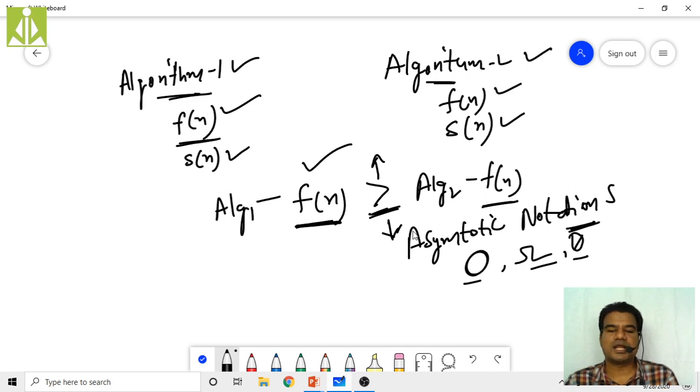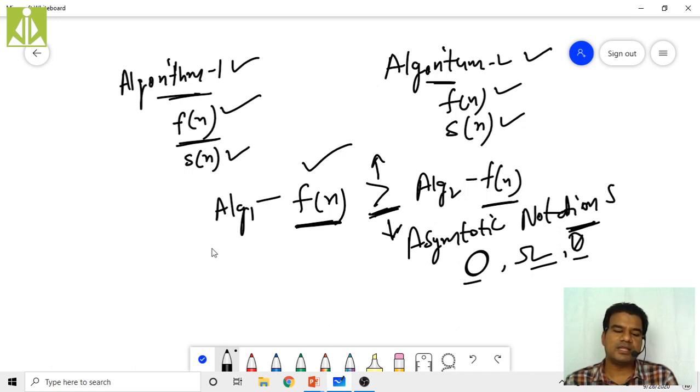These notations are helpful in doing the comparison between the functions, because whenever we are doing the analysis of algorithms, we are getting the time function and space functions. We are getting mathematical functions, so we have to compare these mathematical functions, and we do that comparison with the help of these asymptotic notations only. Clear? Hope you got some idea.